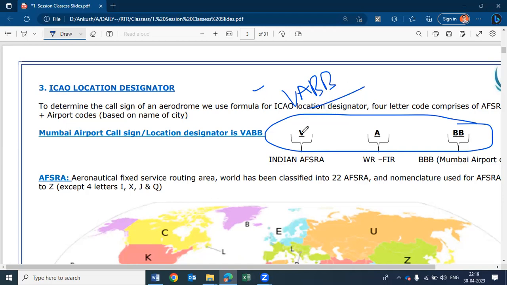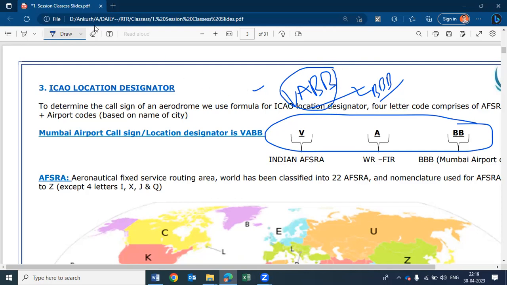So, if you look at the charts, the airport code for Mumbai is VABB, Victor, Alpha, Bravo, Bravo.